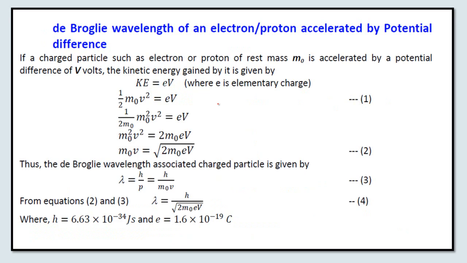Then next is the de Broglie wavelength of an electron or a proton which is accelerated by a potential difference. So you can imagine that there are, suppose, two metal plates, and to these two metal plates we connect a very high potential difference.